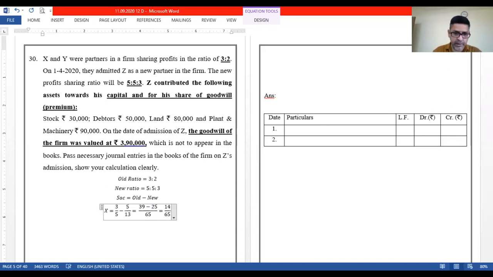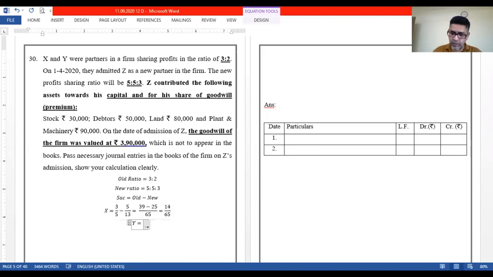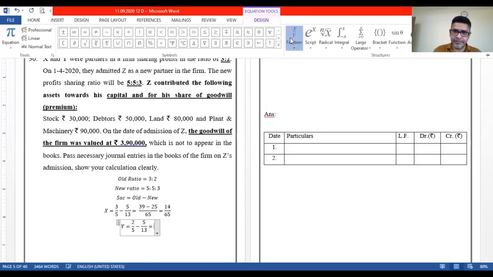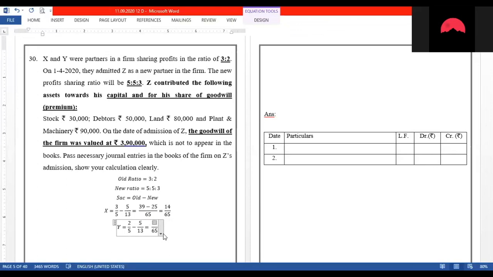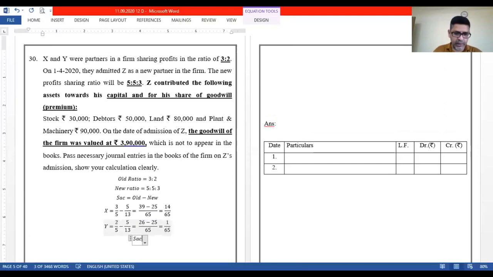So 14/65 for X, and in a similar way for Y, the old ratio is 2/5 minus 5/13, the new ratio. Again the LCM will be the same. So 13 twos are 26 minus 5 fives are 25. So this will be 1/65. So I have the sacrifice ratio with me, that is 14:1.